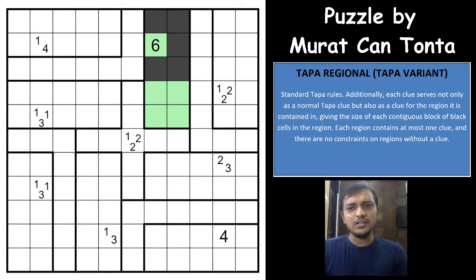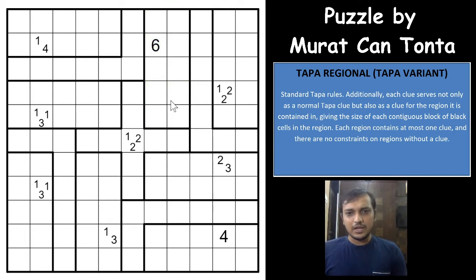Each region contains at most one clue, and there are no constraints on a region without a clue. So if there is a region without a clue, there can be any group of shaded cells, any number of shaded cells. With that we'll start solving this puzzle. It was a really good puzzle. The one thing that I see here is that every clue is working in every region in its own way.